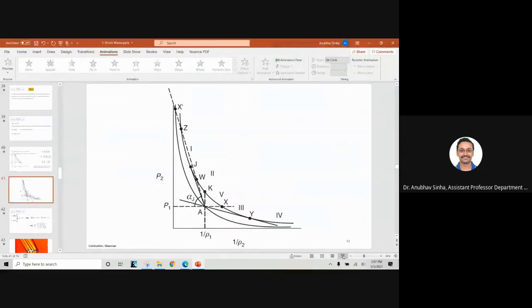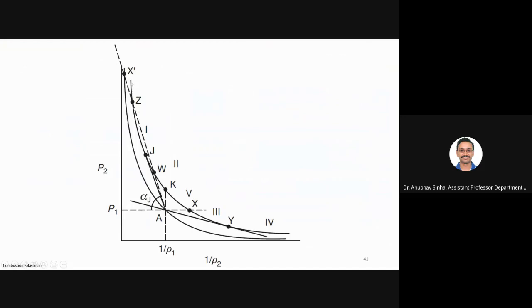So we talked about two curves. Just guess, tell me what is the difference. One is for a combustion wave, where all these points are there: X, Z, I, J, K. And one, let me draw it for you again, is your curve for a normal shock. I got this from a combustion textbook, but this will represent your normal shock. And this black line is for the combustion wave. So what will be the difference between these two curves? What is the most basic fundamental difference between a burning fluid and a fluid without reaction?